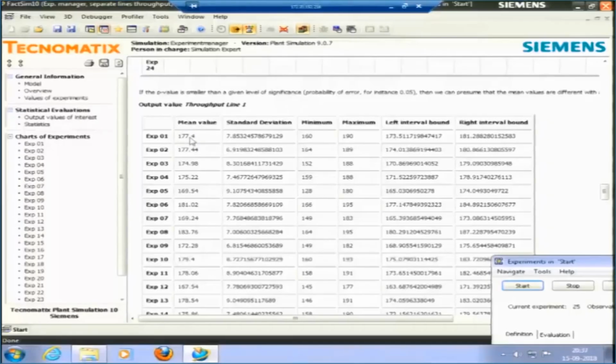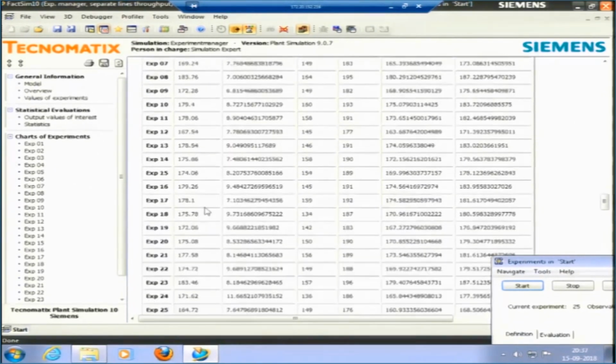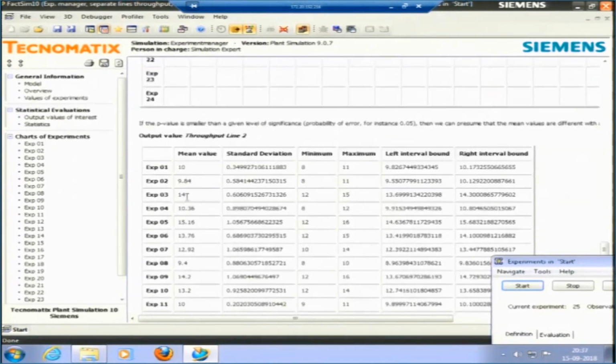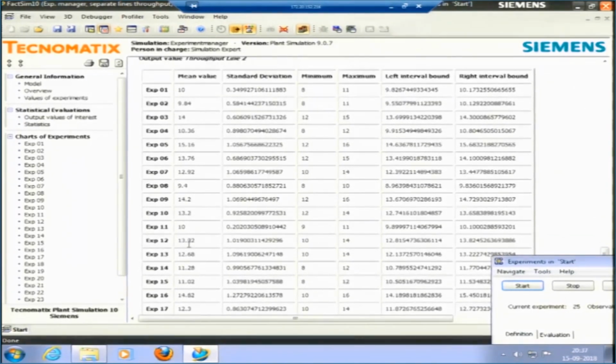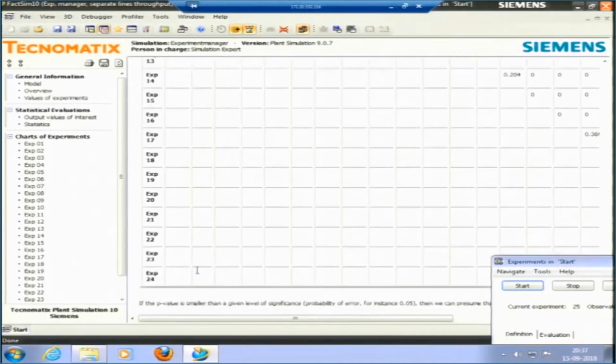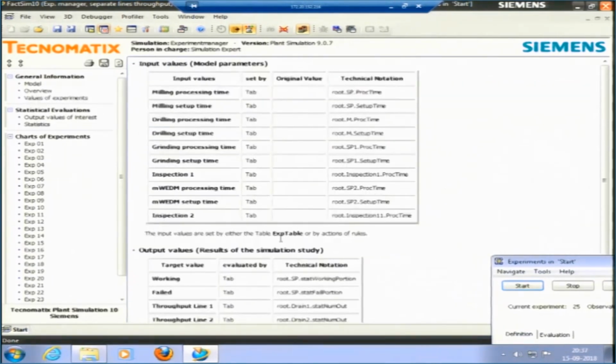These 50 observations have this mean, 177.4. These 50 observations have this standard deviation. It has this minimum value and this maximum value, left and right bound is given. For all these 25 experiments it is taken, the overall mean would also be one throughput that we see. Throughput of line 1 and throughput of line 2 we can also see here. These are again for 50 observations, 25 experiments. Okay, this is the model, this is the overview, these are the values of experiments.